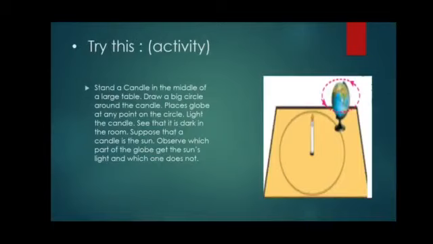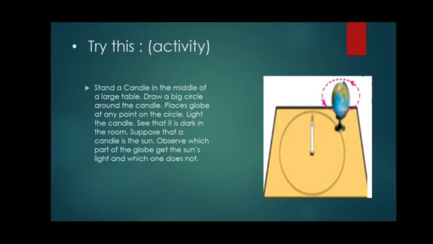Try this. Stand a candle in the middle of a large table. Draw a big circle around the candle. Place a globe at any point on this circle. Light the candle. See that it is dark in the room. Suppose that the candle is the Sun. Now observe which part of the globe gets sunlight and which part does not.